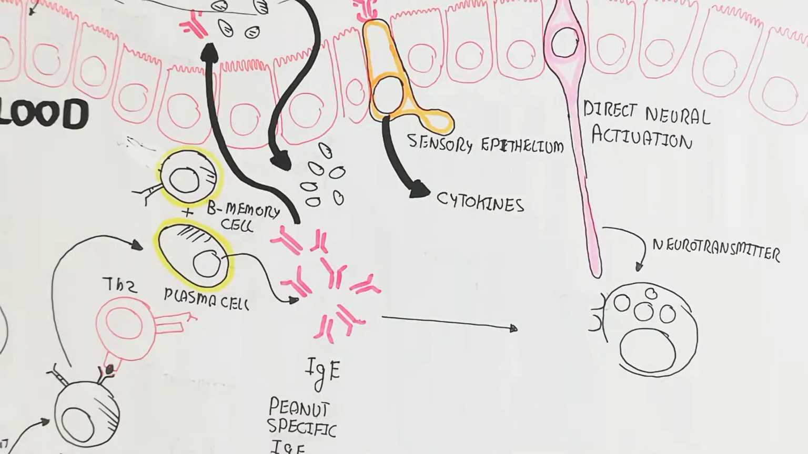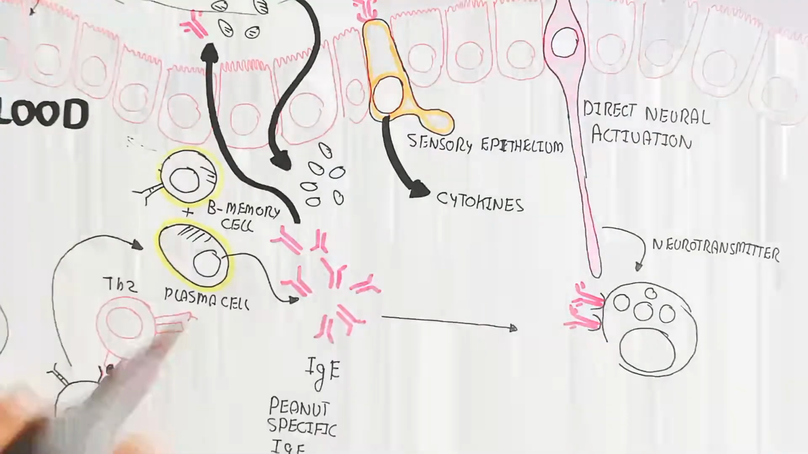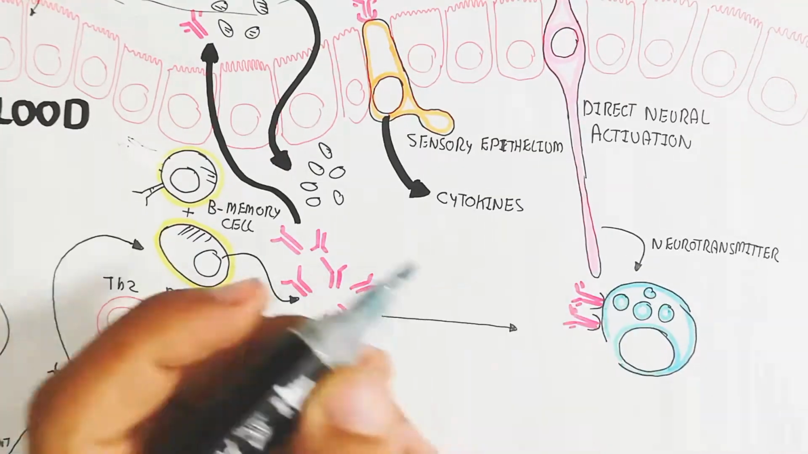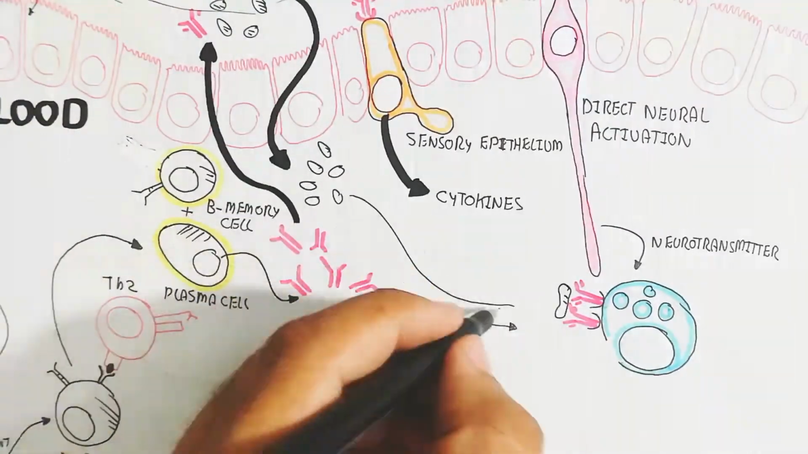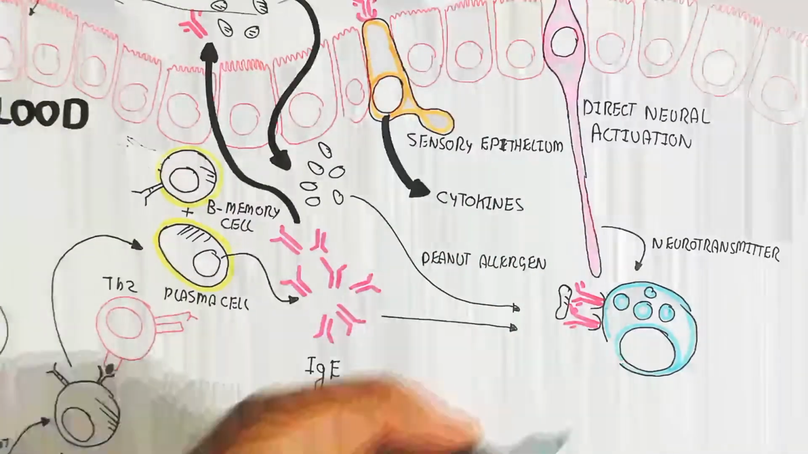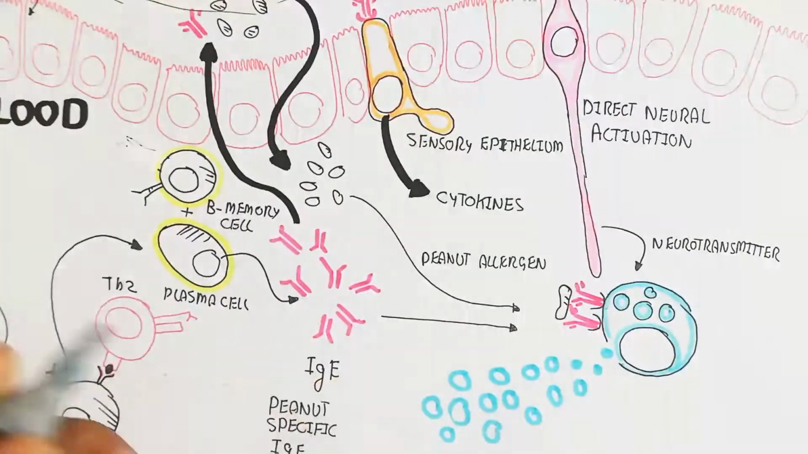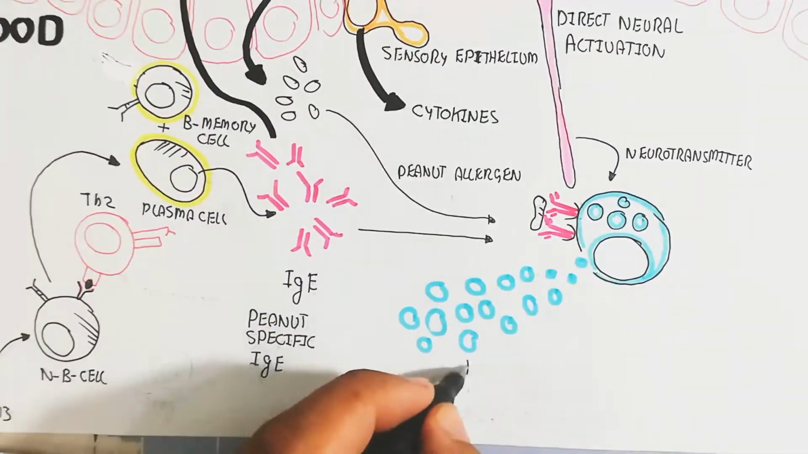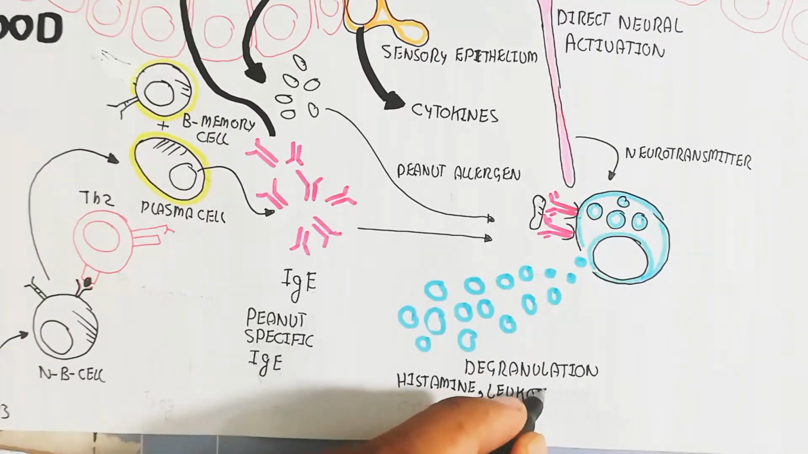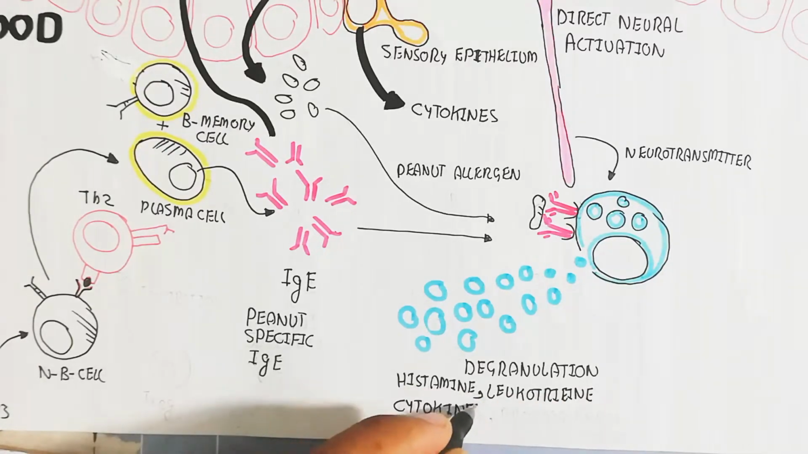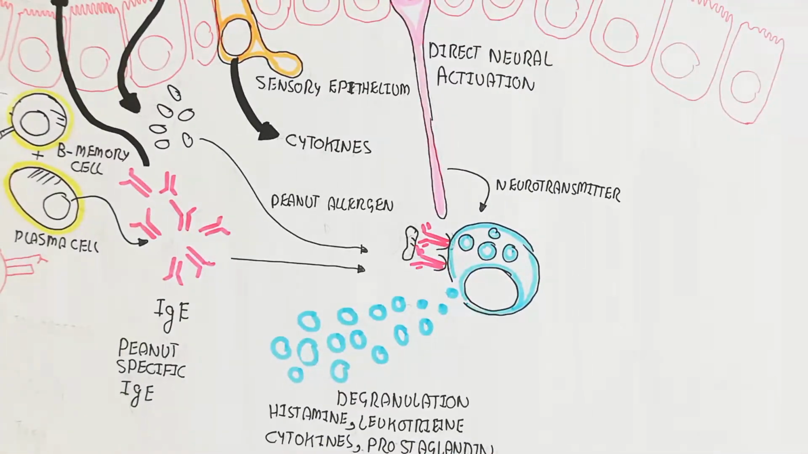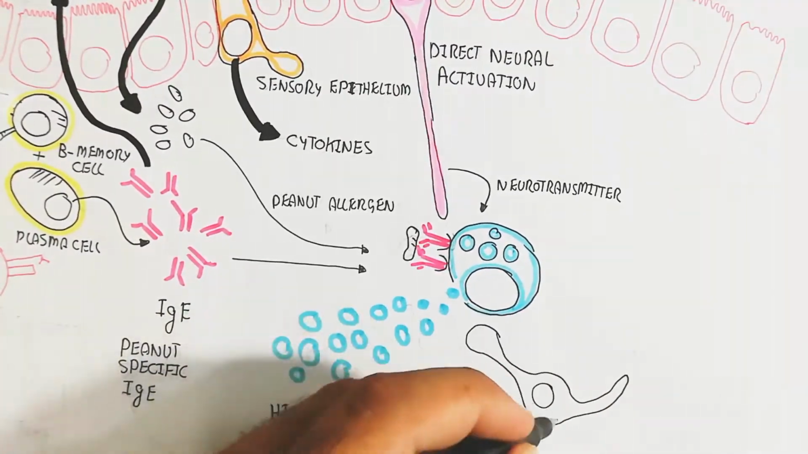Activation of the mast cell: the IgE binds with its Fc portion through the Fc receptor on the mast cell, and the pair of immunoglobulins binds to one antigen, the peanut peptide. After the binding, in the blood circulatory system, degranulation occurs because it is a granulocyte, and degranulation will lead to the production of histamine, leukotriene, cytokines, and prostaglandin.